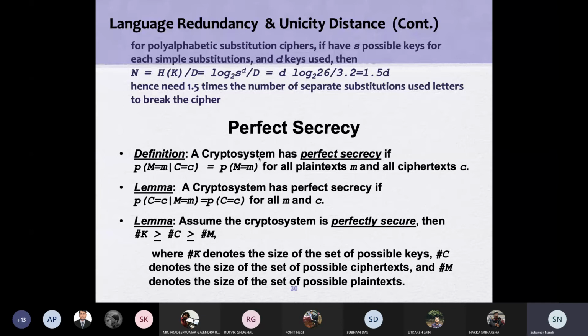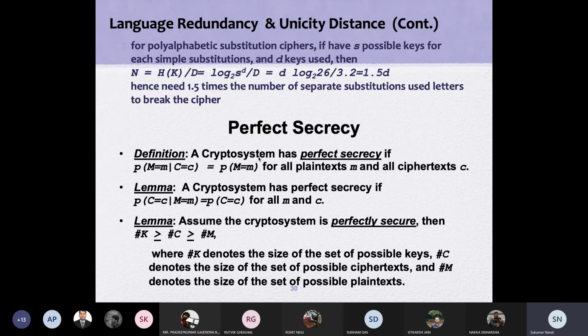The next lemma is telling the reverse one. The first one and second one are just telling of many to many mapping. First one is many to one ciphertext. Second one, one plaintext can generate several ciphertexts or all possible ciphertexts.